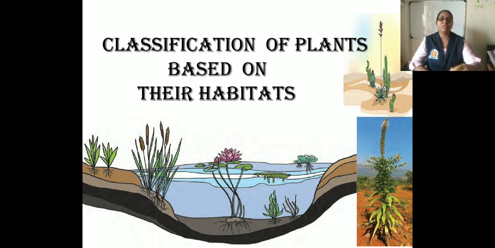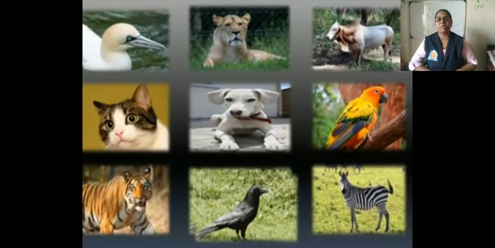Next is classification of animals and diversity in animals. Here you can observe different animals. From these animals we can say that a variety of animals are found on the earth. According to some similarities and differences, we can classify them. Different animals have developed different shapes to survive in the environment. There is a great variety in the body structure of animals.